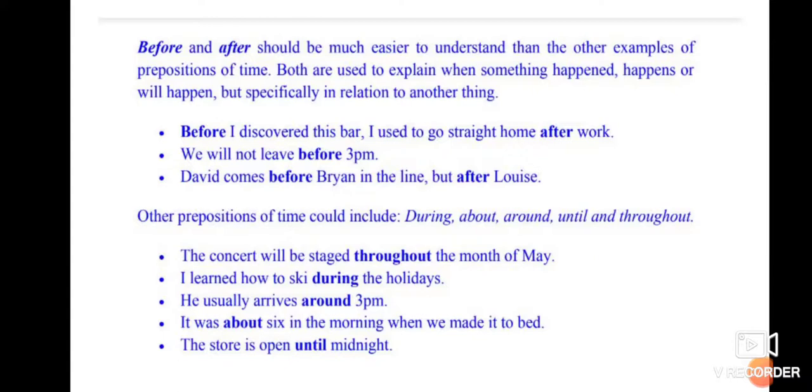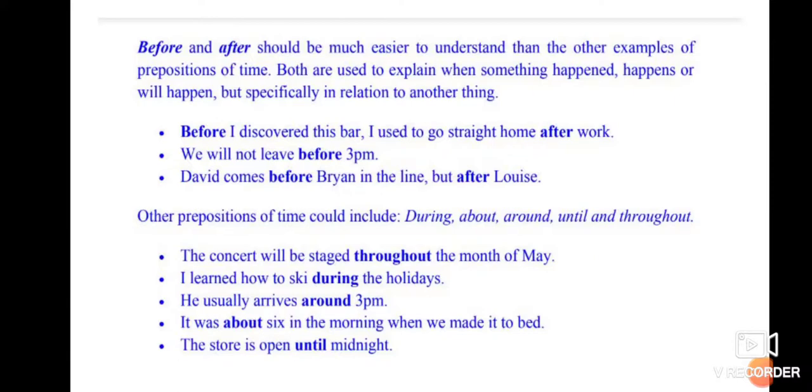We will not leave before 3 p.m. David comes before Brian in the line, but after Louis. So in this way, when something is going to happen or something had happened, you can directly use the prepositions before or after to show how they are related.